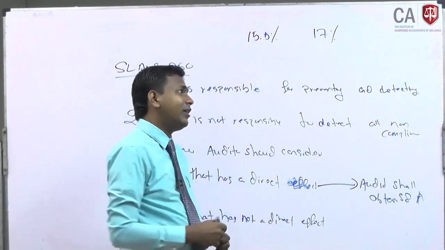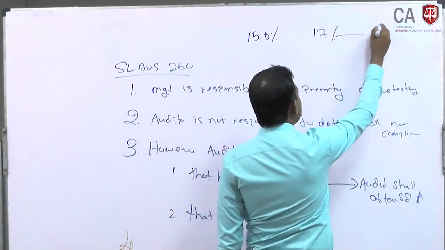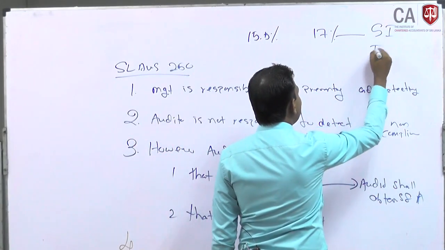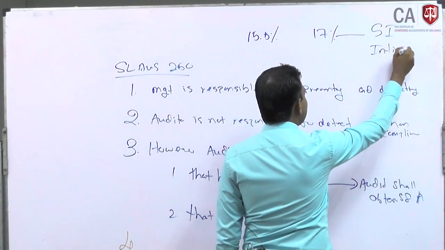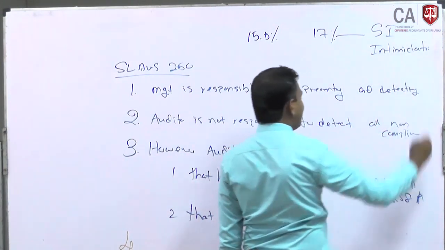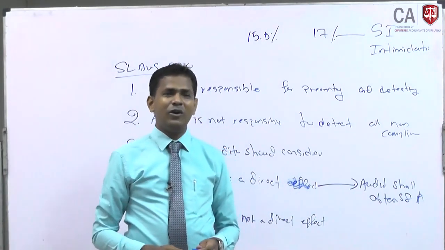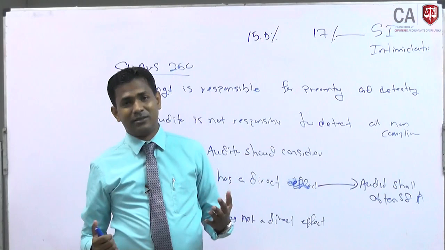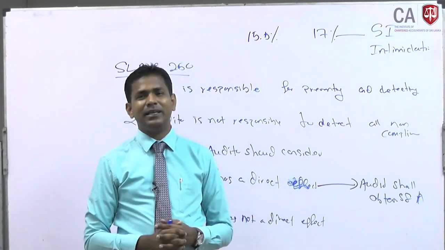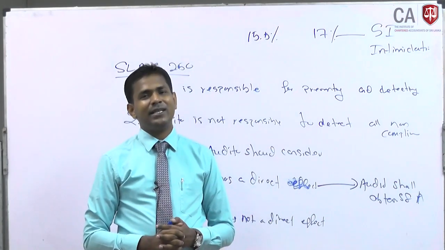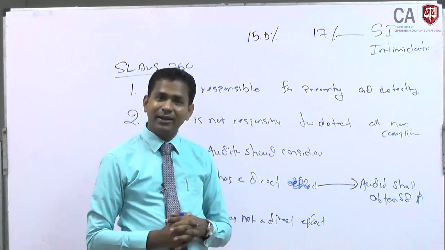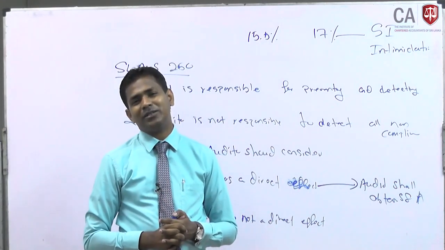from one client, which creates self-interest and intimidation threats, both. So self-interest means what? Since you are getting so much in fees from that client, you are always ready to divert your objectivity, other than on the financial statements, somehow to keep the client, because that income is very important.